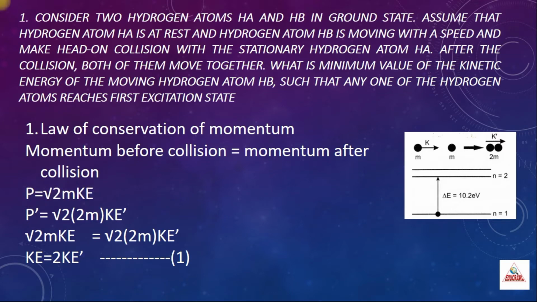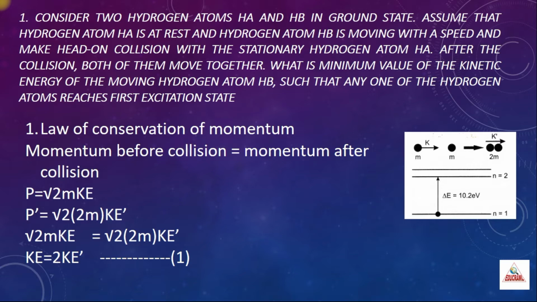After collision, both the atoms join with each other, hence the mass will become 2m. P dash is the momentum after collision, given by the square root of 2 into 2m into Ke dash. Ke dash specifies the kinetic energy after collision.